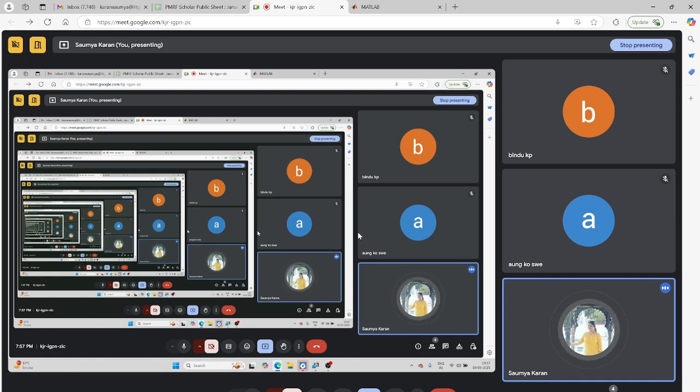You have these codes in your slides as well. So I'll definitely be uploading on the public sheet that is shared with you. So you can always see the codes and you can write it in your MATLAB.